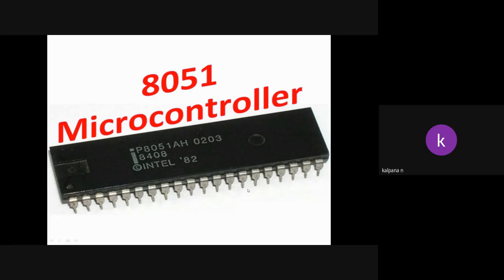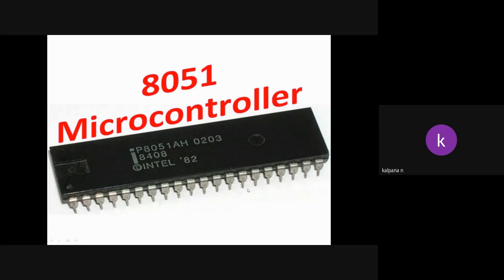If we want to give input to the processor, we need to interface input devices, and if we want to see the output, we again need to interface output devices. And if we want to save the program, whatever we are sending to the CPU or processor, we again need to interface memory. So a processor means a single CPU on IC. If we want to do any application with the processor, we need to interface.